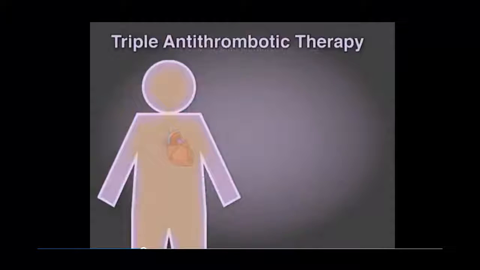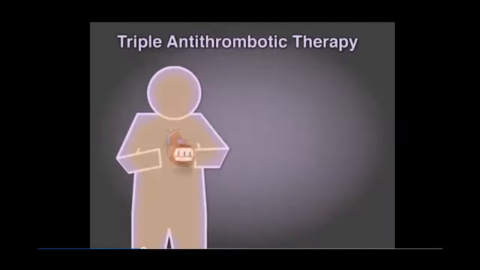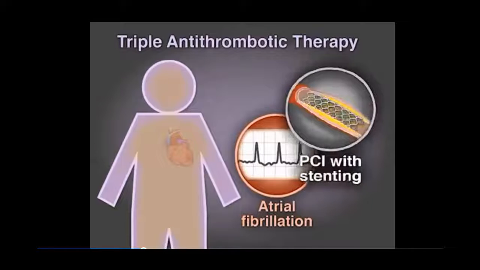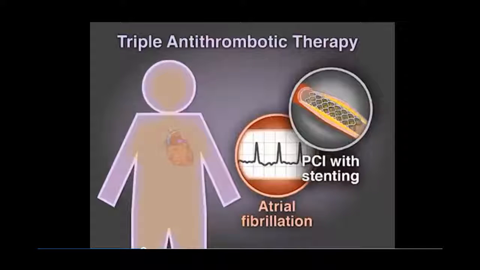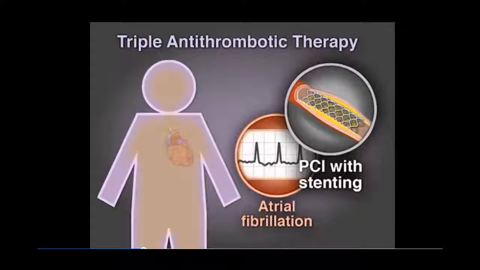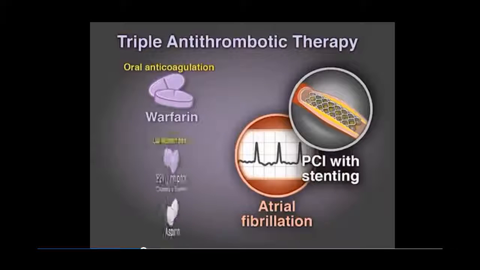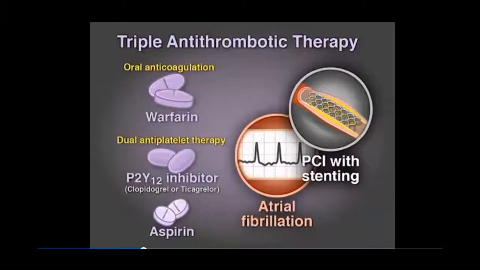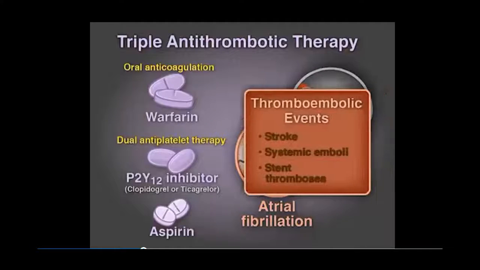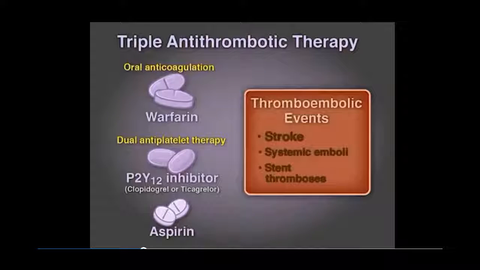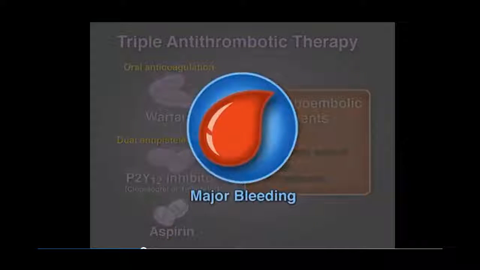Triple antithrombotic therapy is the standard of care for patients with atrial fibrillation undergoing percutaneous coronary intervention, or PCI, with stenting. Oral anticoagulation and dual antiplatelet therapy with a P2Y12 inhibitor plus aspirin are used to prevent thromboembolic events, including stroke, systemic emboli, and stent thromboses, but they are associated with a high risk of major bleeding.